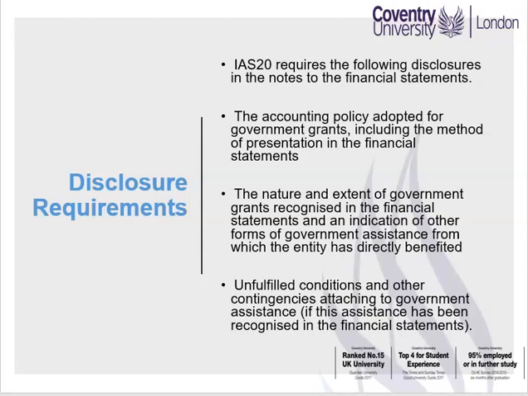The entity must also disclose the nature and extent of government grants recognized in the financial statements and an indication of other forms of government assistance from which the entity has directly benefited. And finally, unfulfilled conditions and other contingencies attaching to government assistance if this assistance has been recognized in the financial statements.